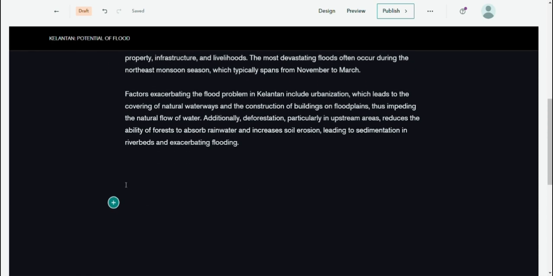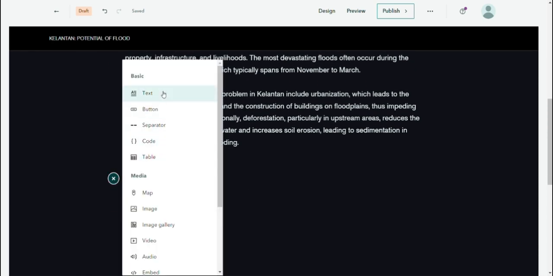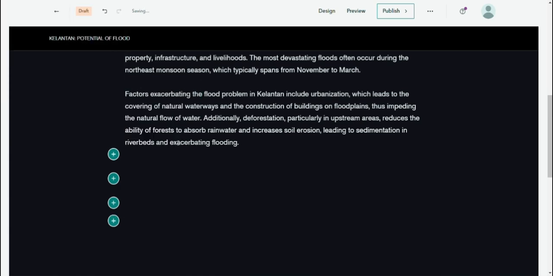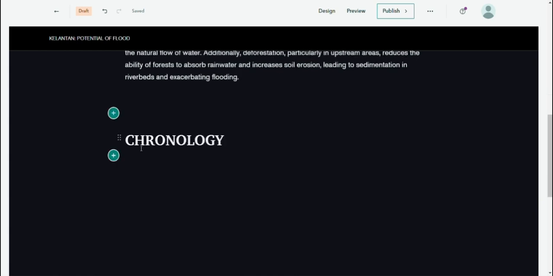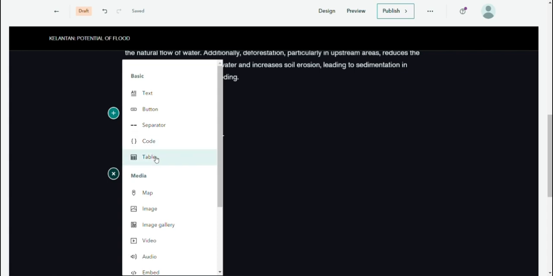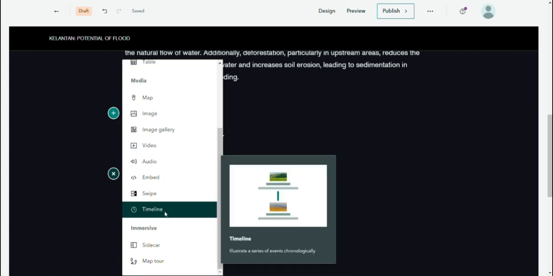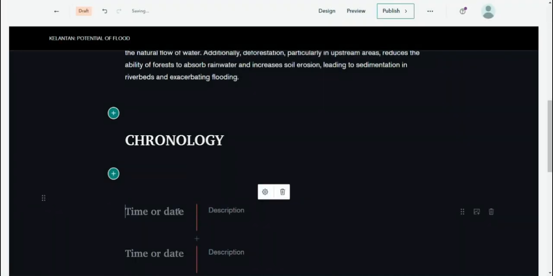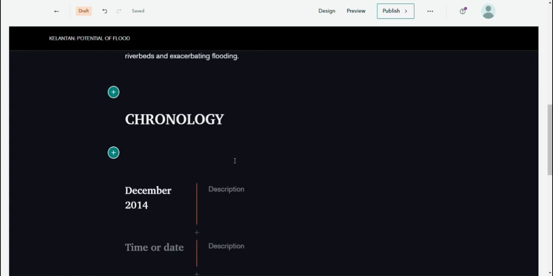Next, we need to create a text for the chronology, which is the timeline for the story, the floods in Kelantan, and add the timeline into the story map and give the date of the timeline, such as December 2014, when the first big flood happened in Kelantan.